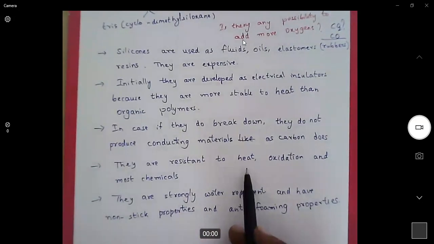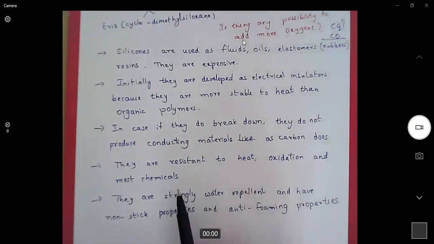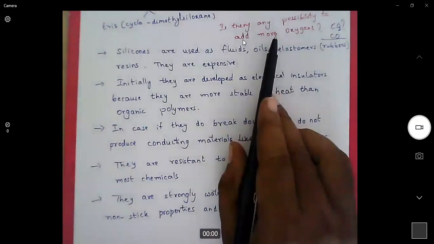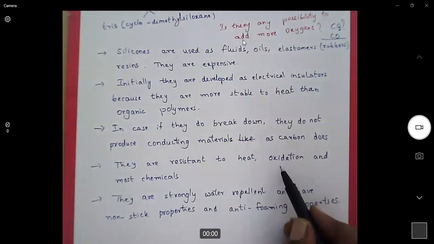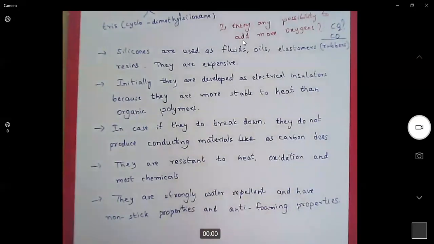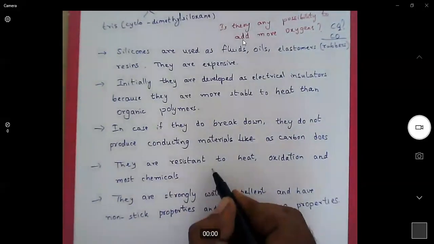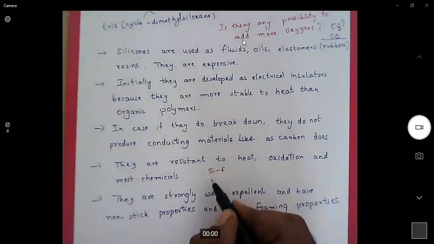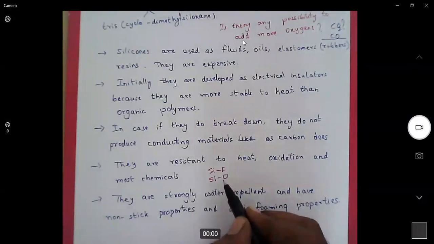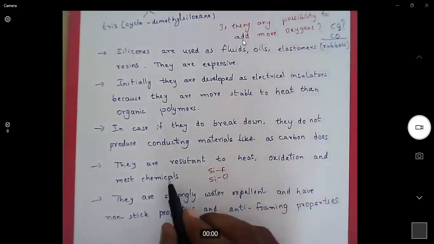They are resistant to heat, oxidation, and most chemicals. Why it is resistant to oxidation and heat, I have explained. Oxidation is the addition of oxygen. Is there any possibility to add more oxygens? No. Then it will not undergo oxidation, and it is also resistant to most of the chemicals. Why? Because silicon forms the strongest bond with fluorine, then the next strongest bond is with oxygen. So if we add any chemical which does not have fluorine, then silicones will not react.